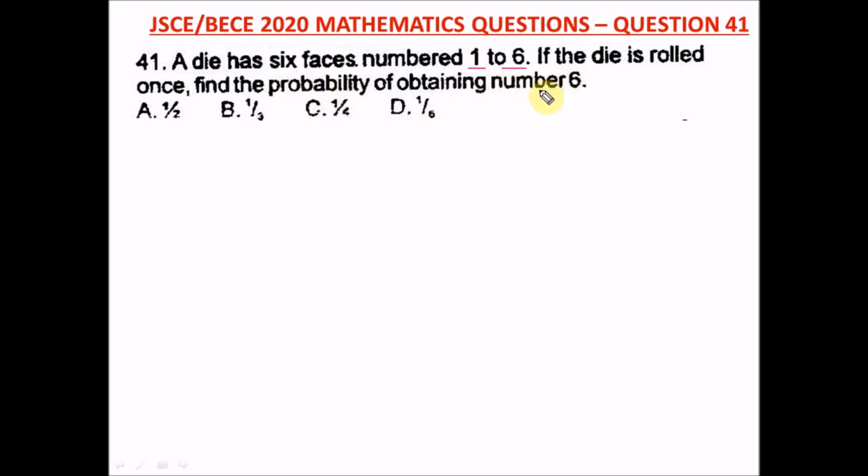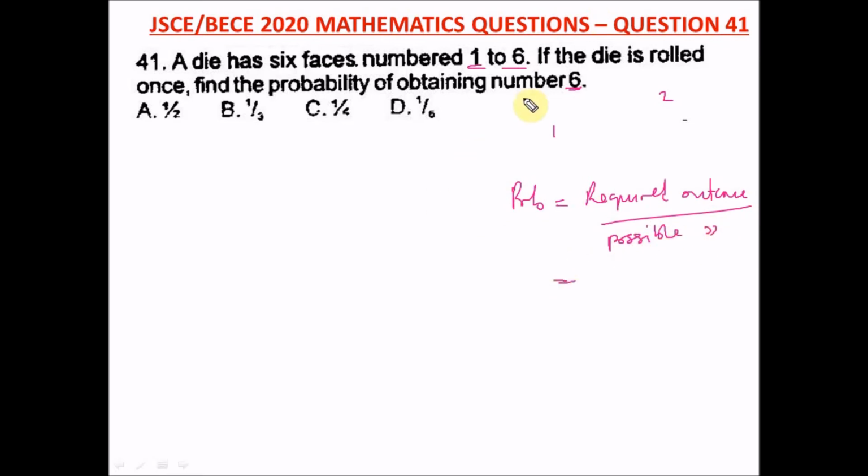Find the probability of obtaining number 6. A die, that's just one die. If it was 2, it would have been 2 dice, but it's just one die. It has numbers 1 to 6. If the die is rolled once, find the probability of obtaining number 6. What is probability? Probability is equal to our required outcome over our possible outcome.